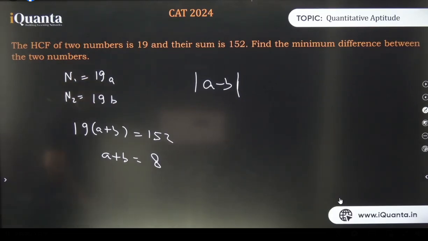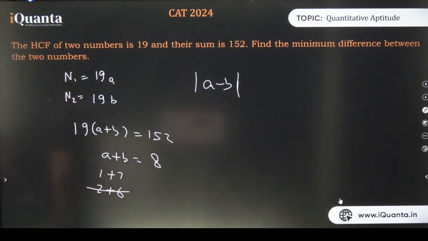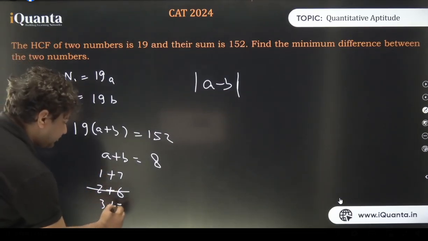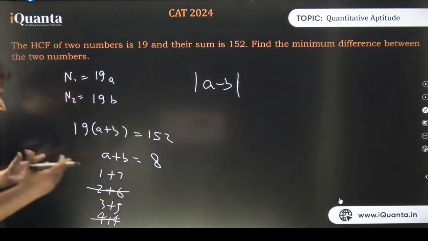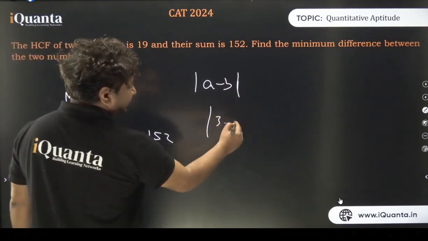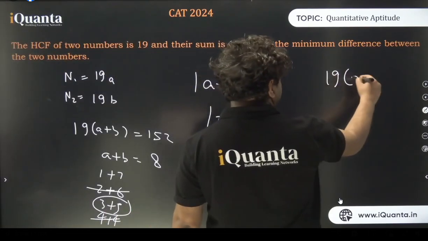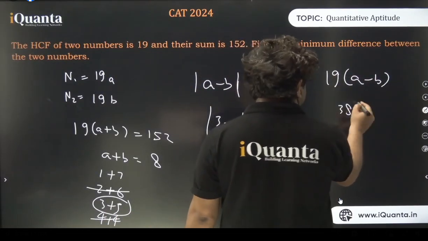So a plus b is 8. 1 plus 7 is one possibility. 2 plus 6 is not a possibility. Why? Because a and b have to be co-prime, right? 3 plus 5 is a possibility. 4 plus 4 is not a possibility. So they should be as close as possible to minimize the difference. That means 3 and 5 suits it the most. Mod of 3 minus 5, that is 2. So the answer is 19 times a minus b, that is 38.